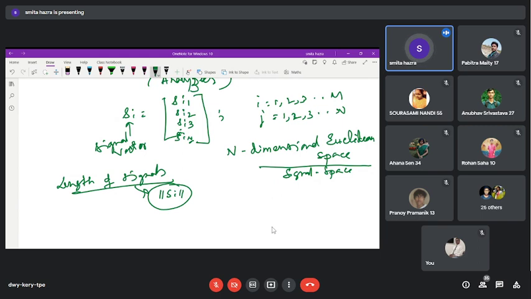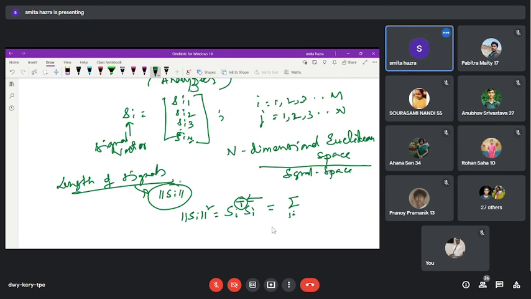If I take the square of the length, that means the norm of Si squared, which means Si into Si. In terms of matrix notation, this means Si transpose Si, where T stands for the transpose matrix. How much is this?